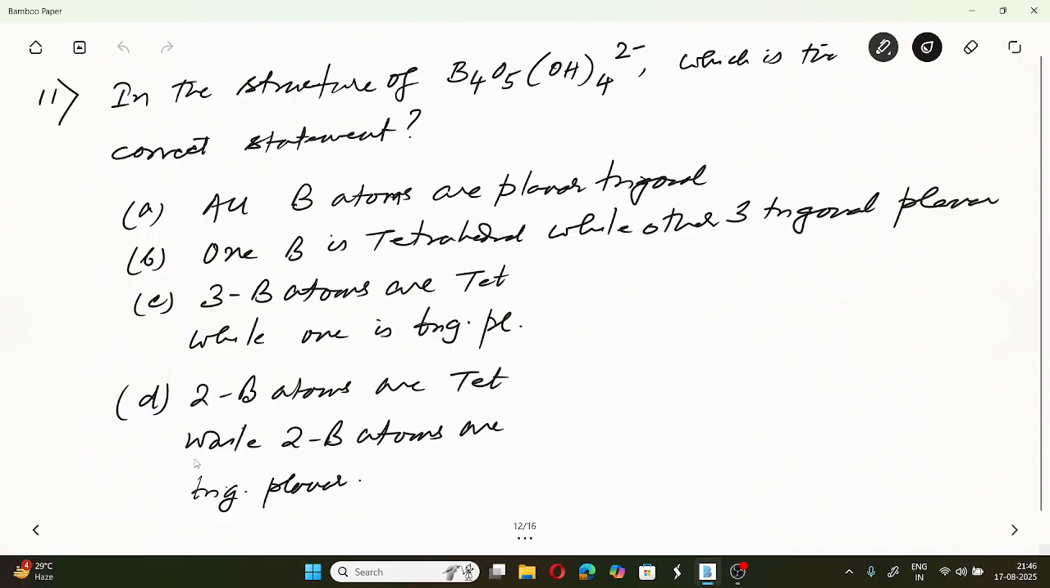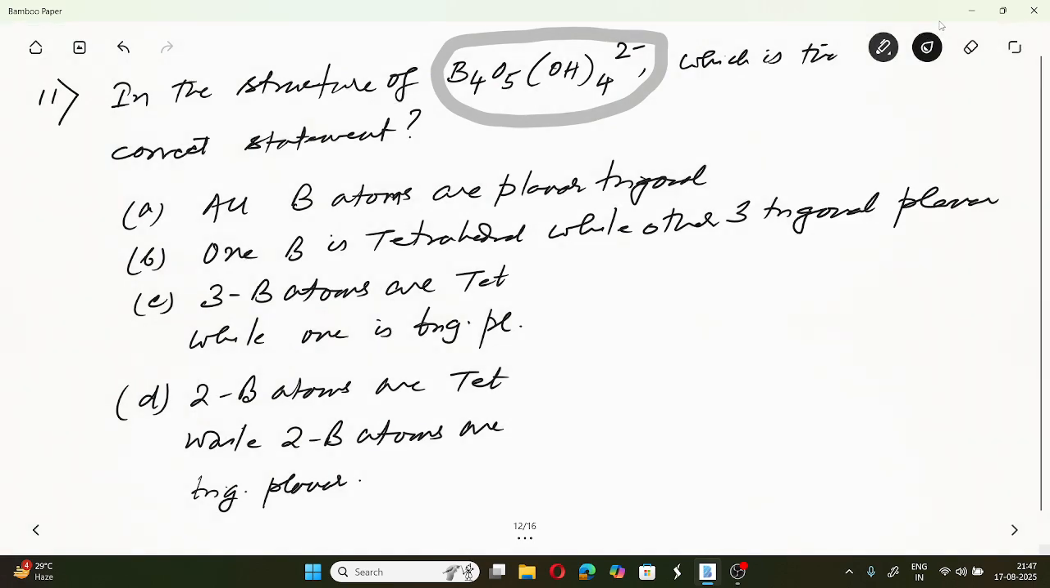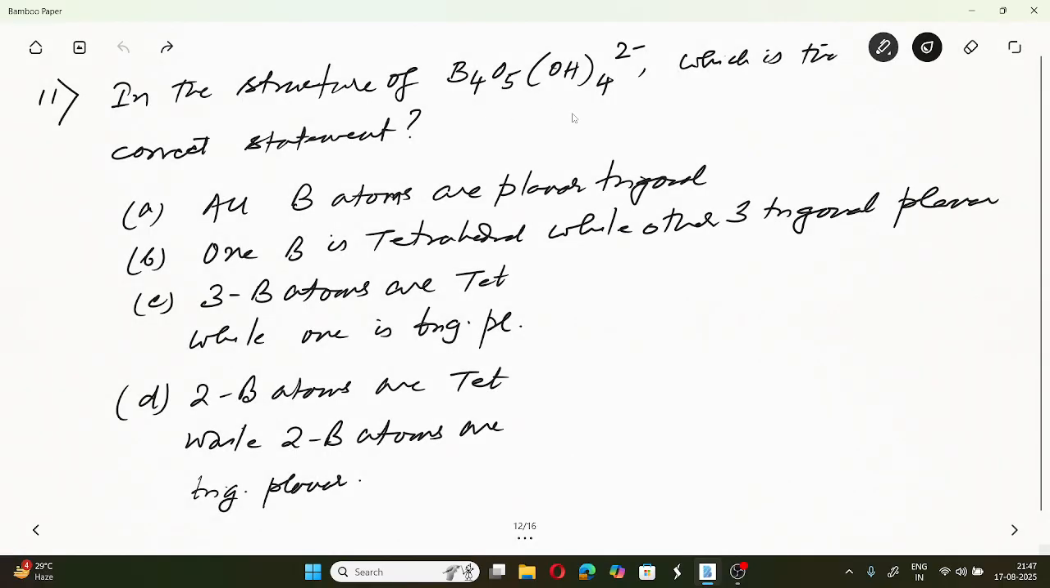In the structure of the molecule B4O5(OH)4 2 minus, which is the correct statement? So first of all, we need to know the structure. This is a very special molecule, and unless you know the structure, you won't be able to explain.